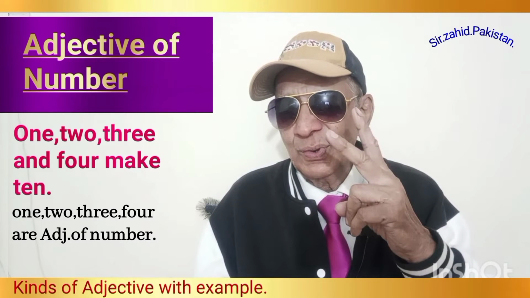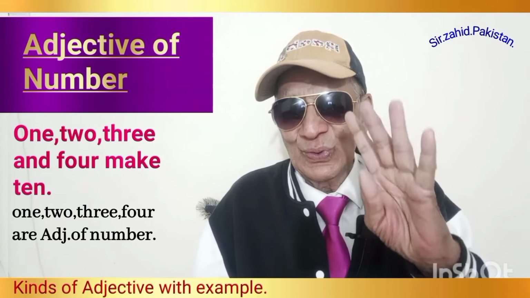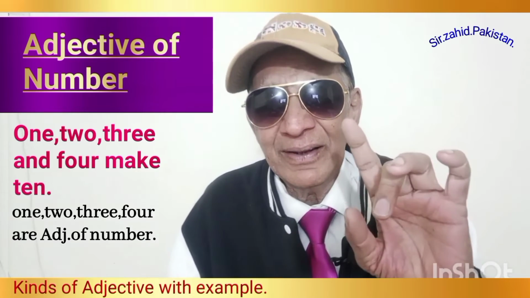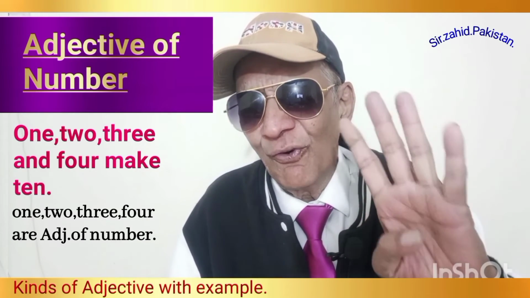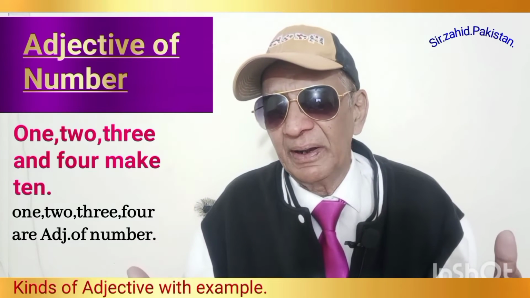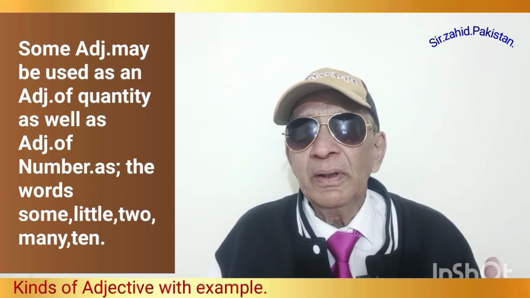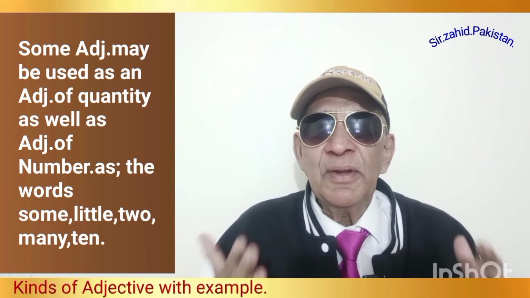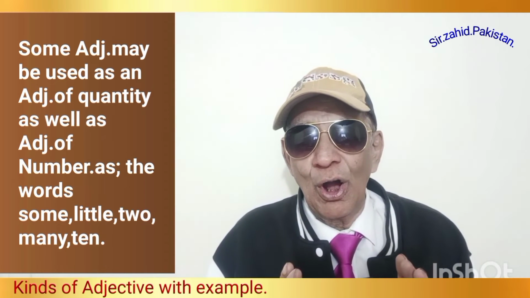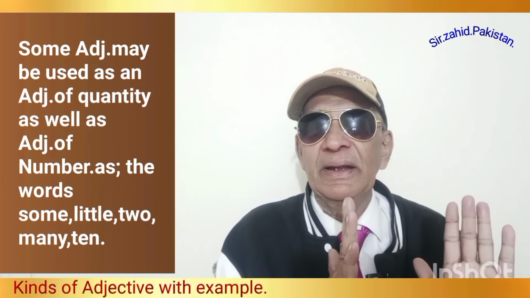1, 2, 3, and 4 make 10. The words 1, 2, 3, 4, all these are adjectives of number. Now the next. Always remember that some adjectives may be used as an adjective of quantity as well as an adjective of number.